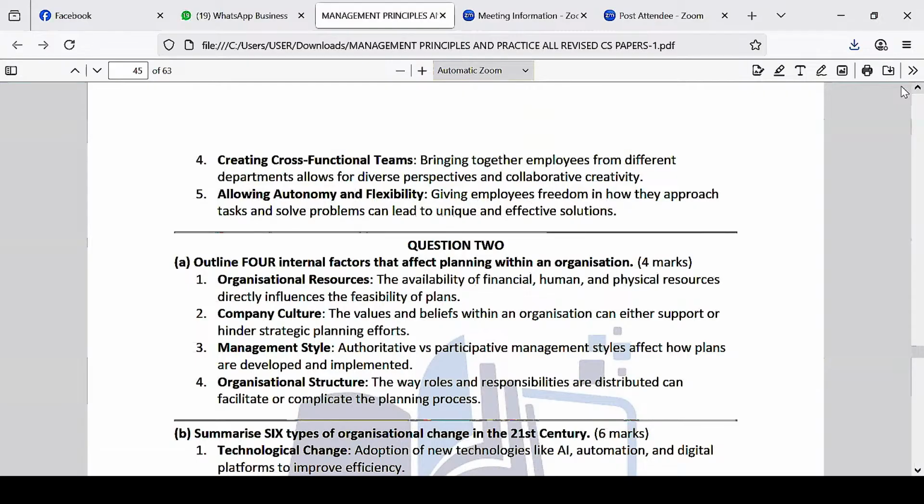There are some companies where they give employees freedom to solve the issue. They're given a problem and they're left alone. That's their culture: once I give you a problem to solve, I don't follow you up. But in a place where you're given a problem and a structured way of solving it, there's no autonomy. I'm giving you a problem, but I also tell you how to solve it. So having autonomy or not having it in a company is a culture. Some companies have autonomous cultures, others don't. It's an aspect of culture in the company.